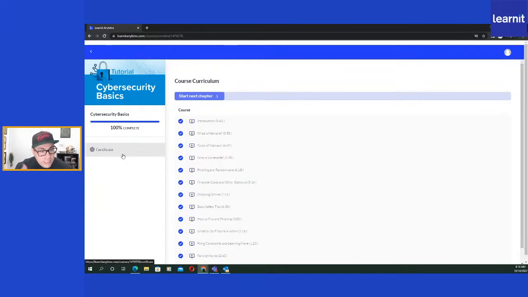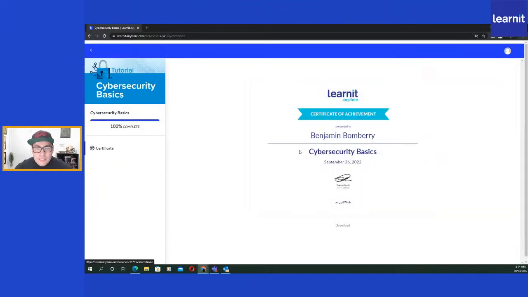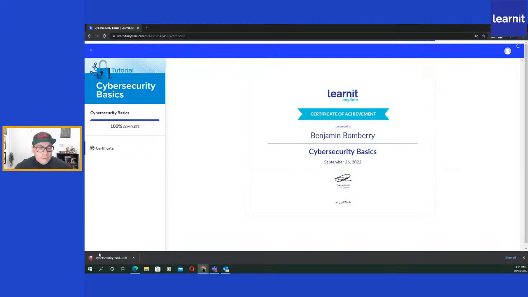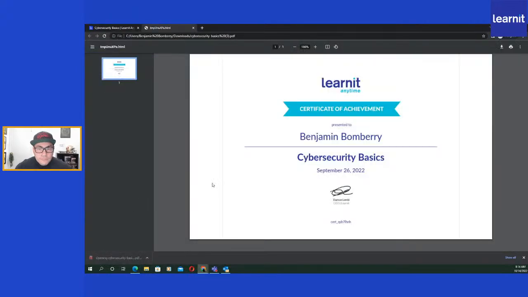You get an email with the certificate attached to it, but it's also stored here in Learnit Anytime for you. As you can see, you get a nice little certificate of completion here. You can actually download this. You can download the file and everything like that. It saves as a PDF. Let me just go ahead and open it for you guys. So that's what it looks like right there. You guys can print this out.